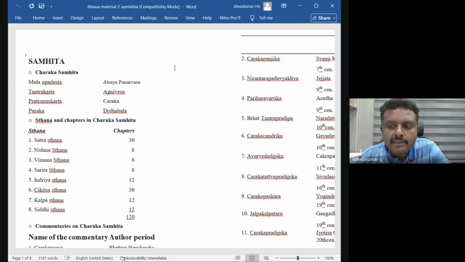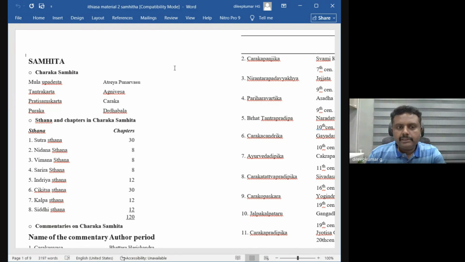Agnivesha Krute Tantre Charaka Pratisamskrute, Drudabala Sampurite. This shloka is available at the end of each and every chapter of Charaka Samhita. In the beginning of each chapter, it starts with Iti Ha Smaha Bhagavan Atreyaha.